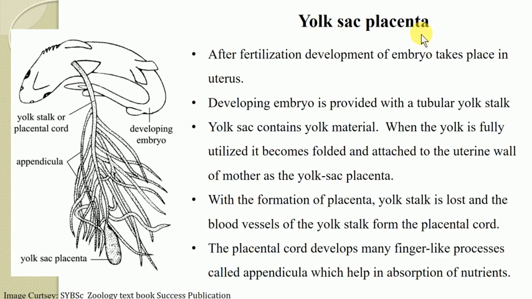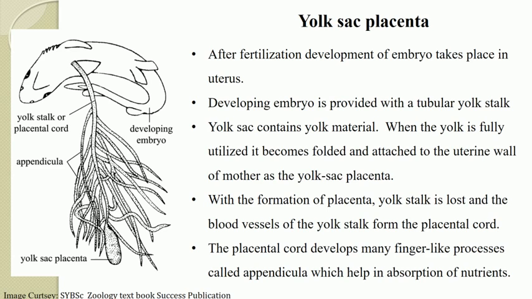So let's see the yolk sac placenta. After fertilization, the development of the embryo takes place within the uterus of the female. Three to seven embryos develop inside each uterus, in the case of Scoliodon sorrah. The developing embryo is provided with a tubular yolk stalk, and this yolk stalk connects the intestine of the embryo with the yolk sac.